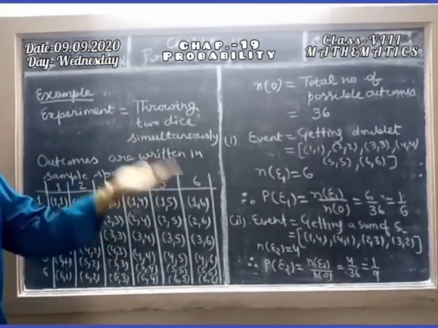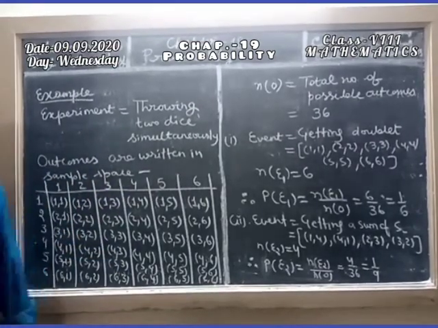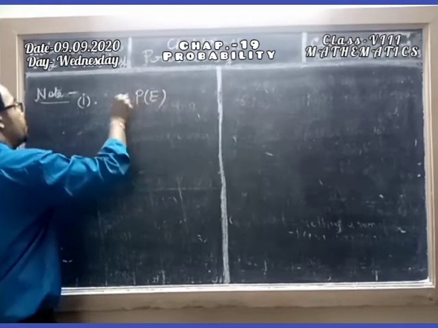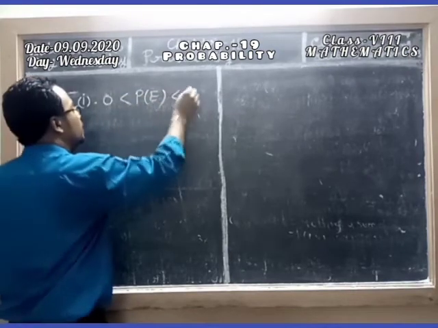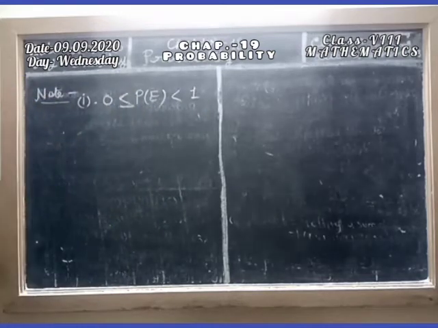So the number of favorable outcomes is in the numerator and the number of total outcomes in the denominator. The probability of an event always lies between 0 and 1. So it is always more than or equal to 0.